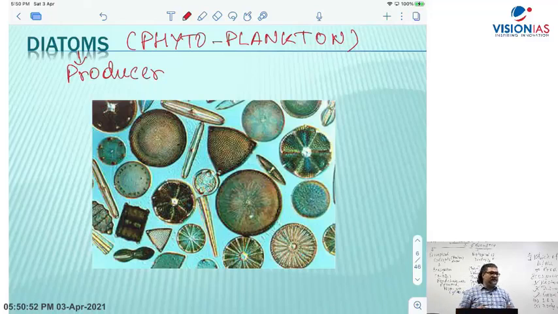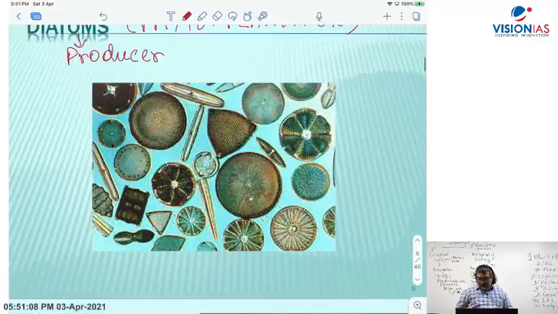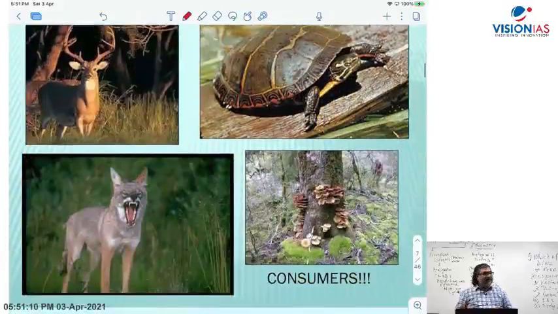And in a food chain, phytoplanktons are eaten by zooplanktons, which cannot make food. They are like animals. They feed on phytoplanktons. And zooplankton will be eaten by small fish and then big fish. So here you have this. Then coming here, consumers.